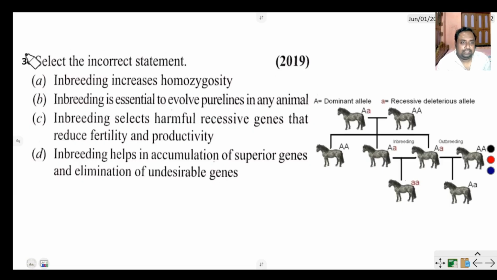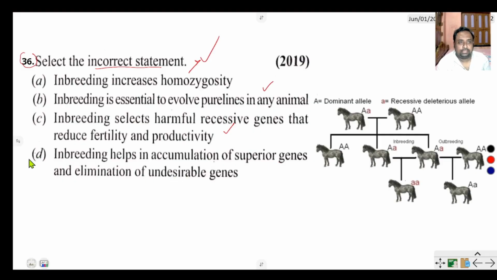Question number 36 says, select the incorrect statement. Inbreeding increases homozygosity, right, correct option. Inbreeding is essential to evolve pure line in animals, right. Inbreeding exposes harmful recessive genes that reduce fertility and productivity, right. Inbreeding helps to accumulate superior genes, and not false.